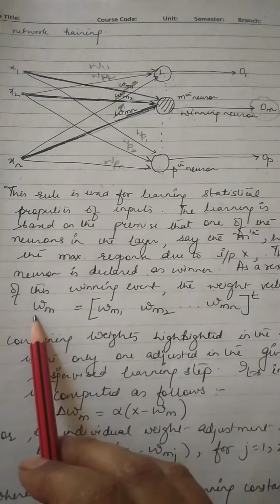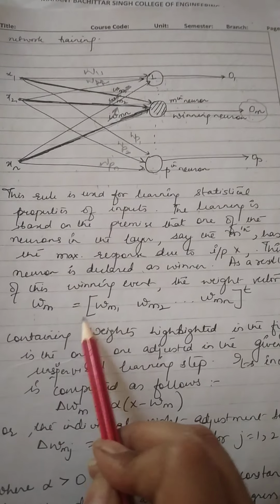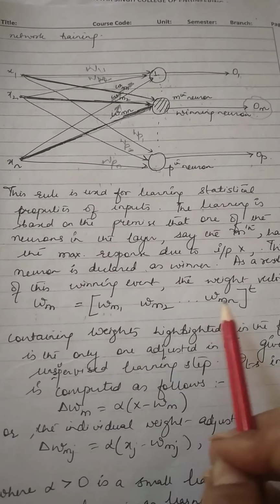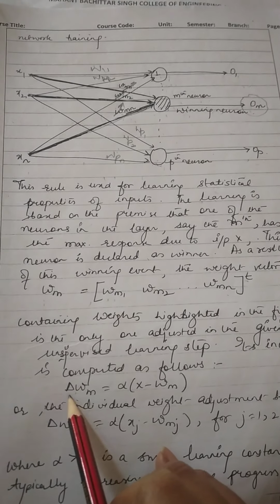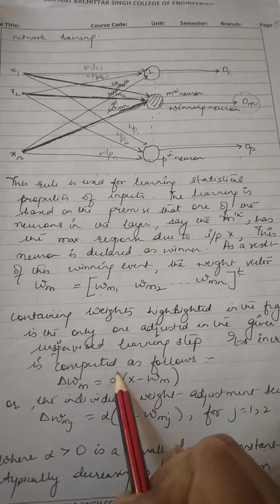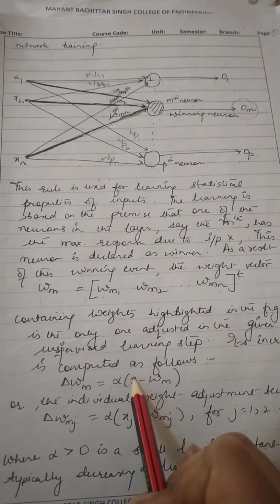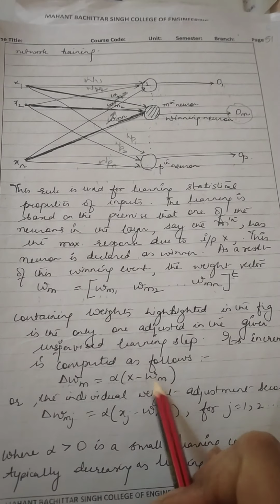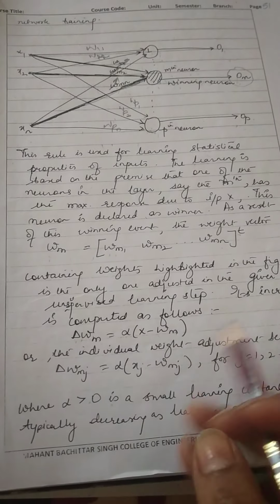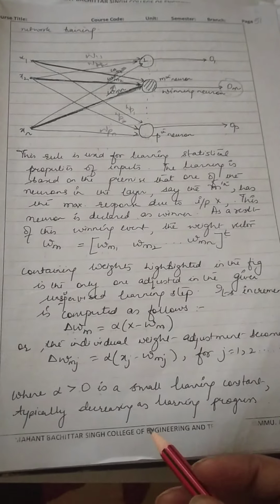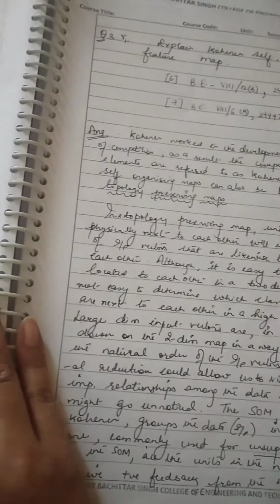Now this is given like Wm. The vector is given like Wm1 to Wmn transpose, and the change in the vector, that is delta Wm, is given by alpha, the learning signal, times x minus Wm in this case. Now alpha is always greater than 0. For different iterations it goes on decreasing.